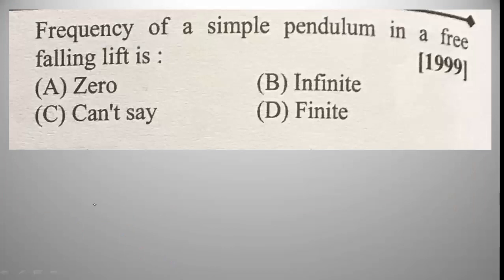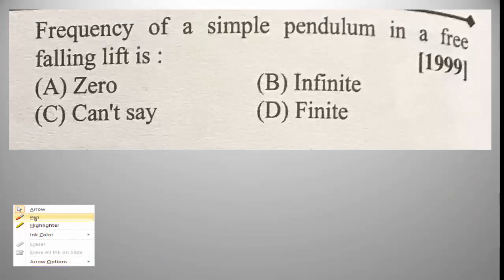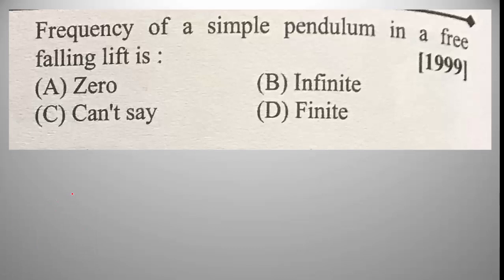Then the next problem is the frequency of a simple pendulum. The frequency of a simple pendulum in a freely falling lift. The time period of a simple pendulum in a lift getting down, falling means getting down, is T equal to 2 pi root of L divided by g minus a, which is the formula to find the time period. Here, freely falling, in that case a is equal to g. If the lift is moving downwards, it is g minus a. Here the time period T is equal to infinity.